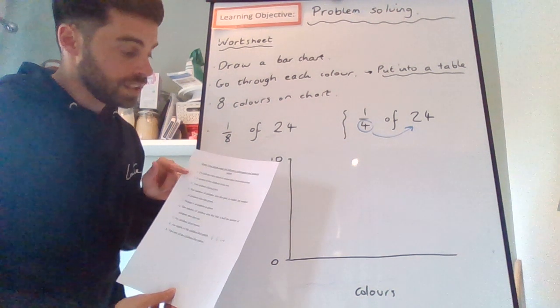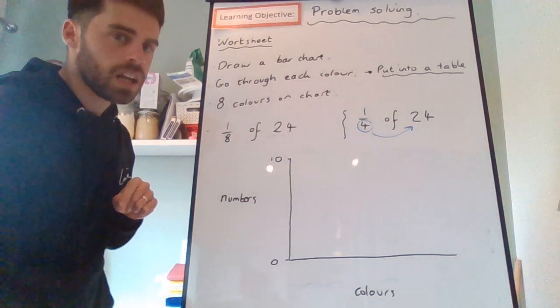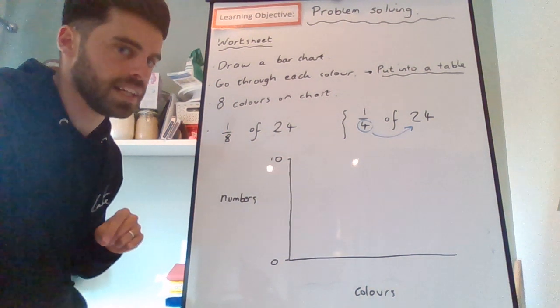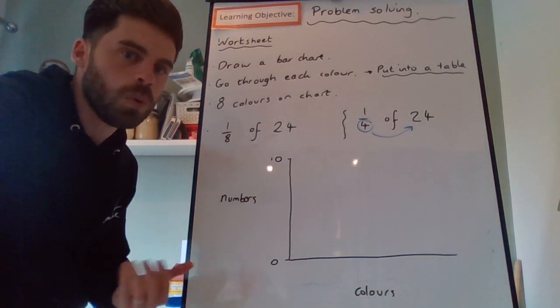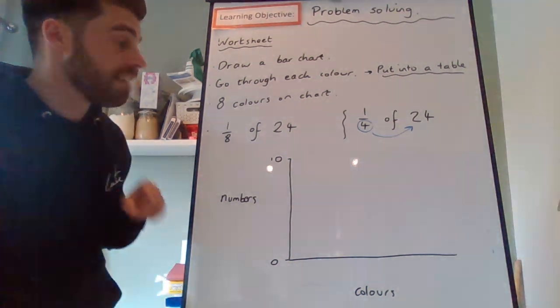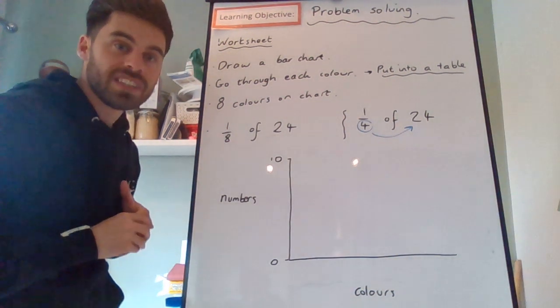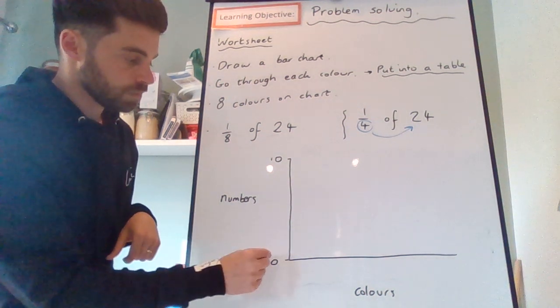So you just have to go through one sentence at a time and try to work out how many children chose each colour by reading that sentence really carefully. There might be words like double or half, so do read those sentences really carefully. And then you can turn that information into a bar chart in your book using the squares in your book.